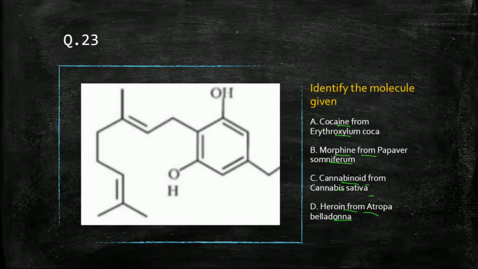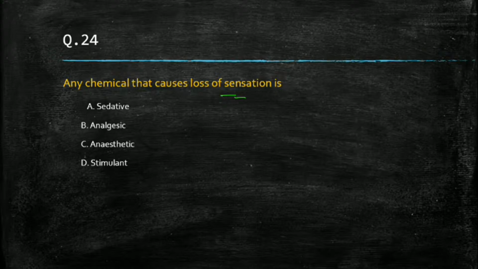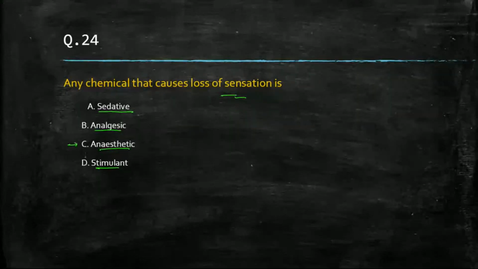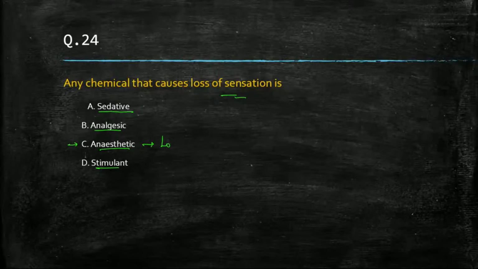Any chemical that causes loss of sensation. Loss of sensation means what? Behoshi, mayakam. What is that? So sedative, sedation, analgesic, anesthetic, stimulant. What will be the correct answer? Any chemical that causes loss of sensation is sedative, analgesic, anesthetic, stimulant. Here, analgesics are like painkillers. We can say inflammation, pain. They will reduce little fever. But anesthetic is the one which can cause loss of sensation, mayakam.